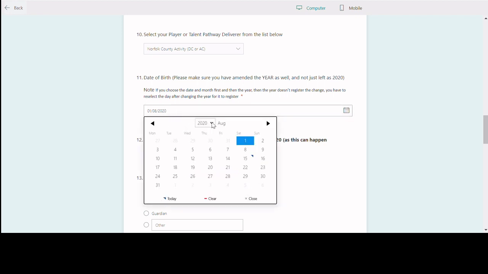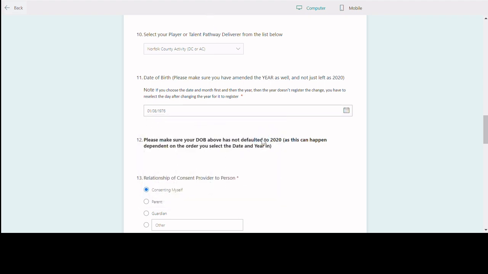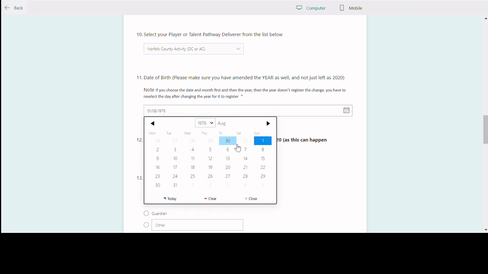So now if I go back in here and choose 1976, and then choose 1st of August, it should be correct. So that's the order in which you probably need to do it. If you change the date first and then change the year, it might not do it correctly, so make sure you change the year first, then click on the date.